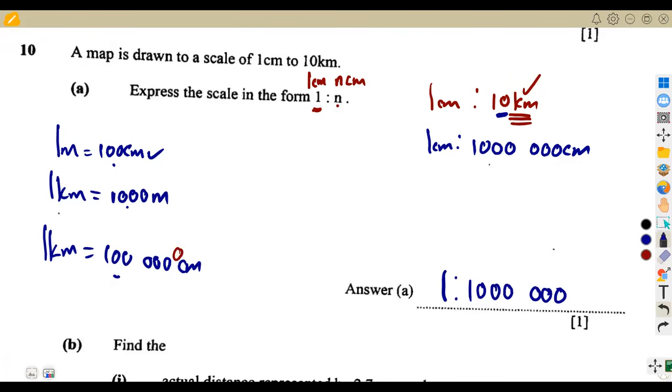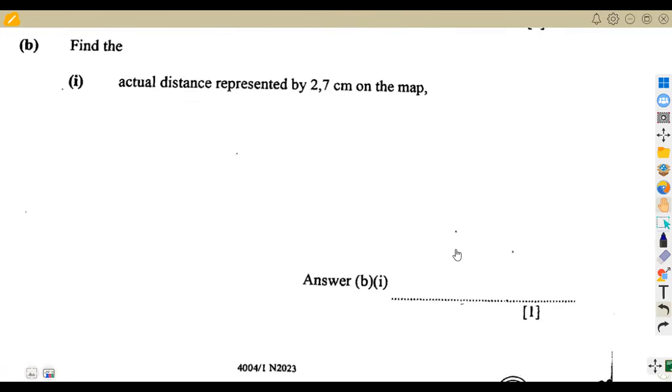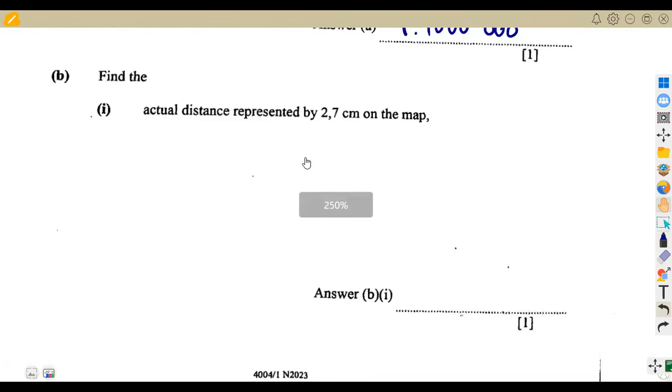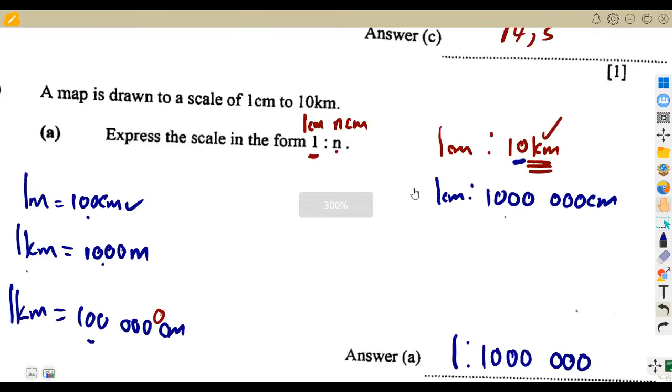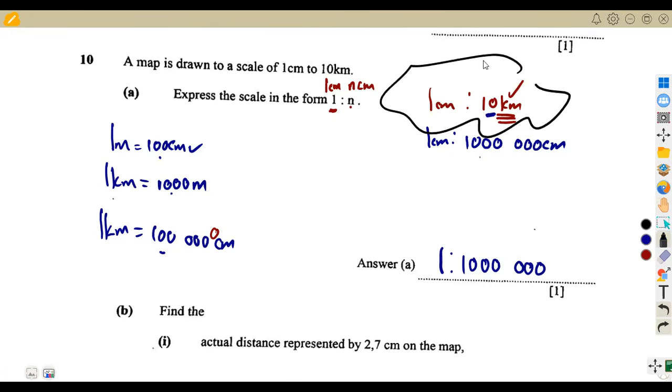You see how easy the question is given, but in that easy part, it can be something else. All right. The B part here, it was the actual distance represented by 2,7 centimeters on the map. So the actual distance, we're just going to go back here to the scale. Already you're given a ratio that 1 centimeter represents 10 kilometers. This one, guys, was just for you to give us what the map is showing. What do we see on the map? 1 centimeter on the map being 1 million centimeters on the ground, but we have it in a simplified part.